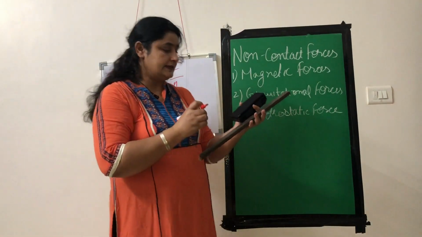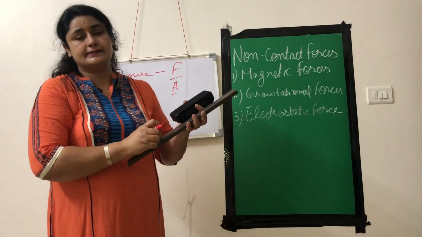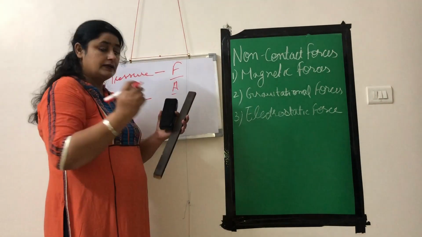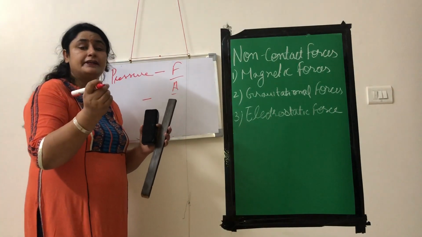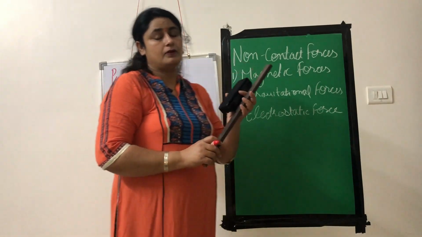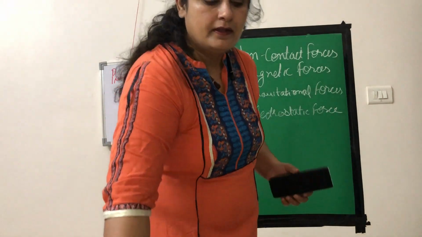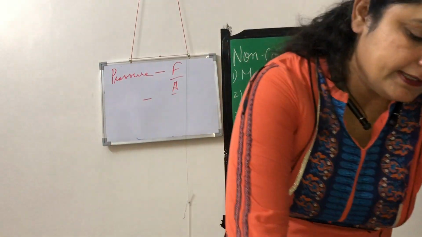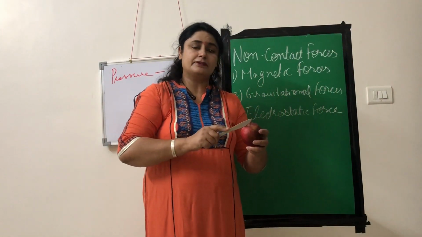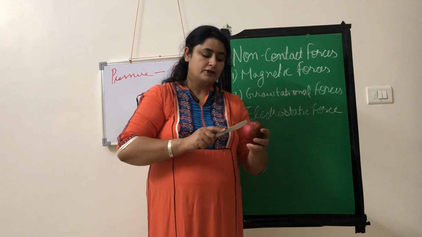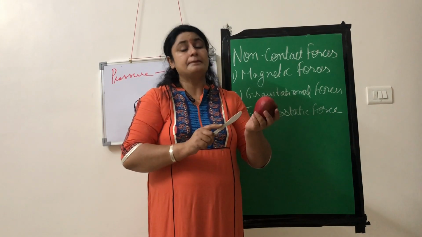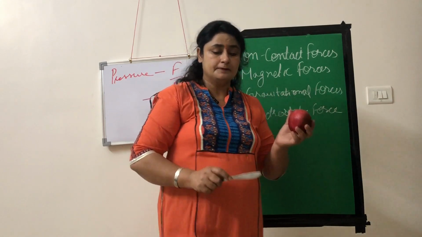You can insert the nail inside the wooden block by applying little force because the end of the nail is very sharp. That will get inserted in the wooden block. Another example is, suppose we have this blunt knife. Can we cut this apple with the help of blunt knife? No, because it needs a sharp knife to cut this apple.